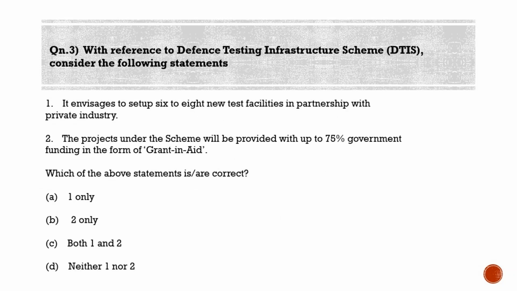Moving to the last question for the day. Last question is with reference to Defense Testing Infrastructure Scheme, DTIS. Consider the following statements. Statement 1, it envisages to set up 6 to 8 new test facilities in partnership with private industry. Statement 2, the projects under the scheme will be provided with up to 75% government funding in the form of grant in aid. Which of the above statements is correct? Option A, 1 only. Option B, 2 only. Option C, both 1 and 2. And option D, neither 1 nor 2.